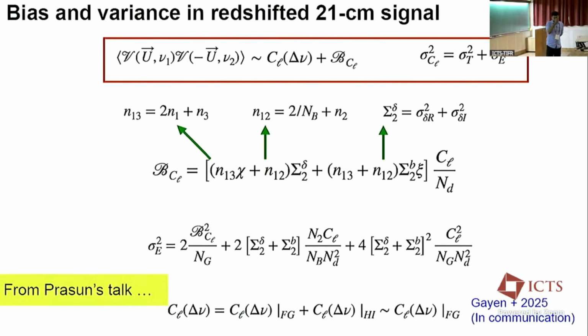This is a continuation of Prosun's talk. As we see, in the presence of calibration error and systematics, there is a bias and excess variance in the 21 centimeter signal power spectrum when there is a strong foreground. This calibration error also depends on the time and frequency of our observation.